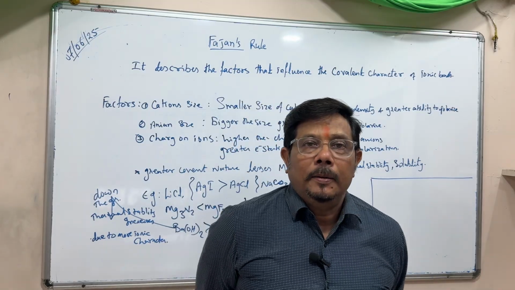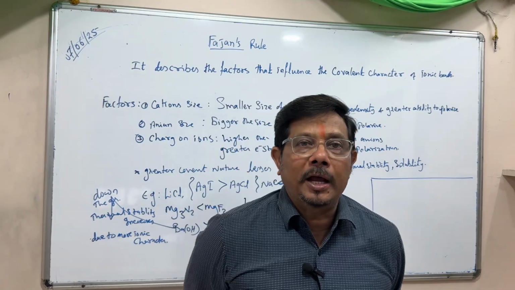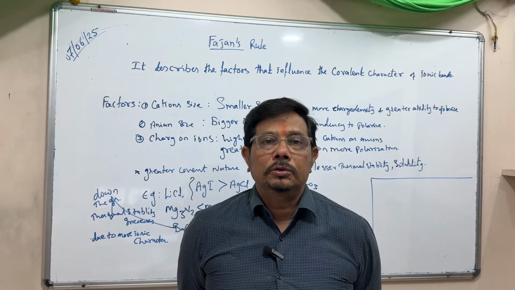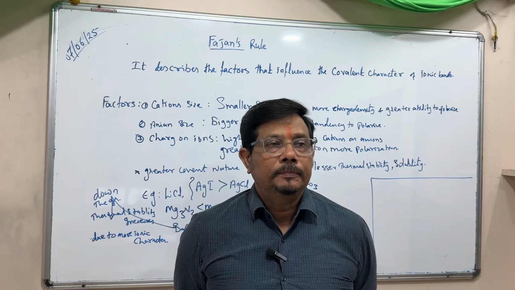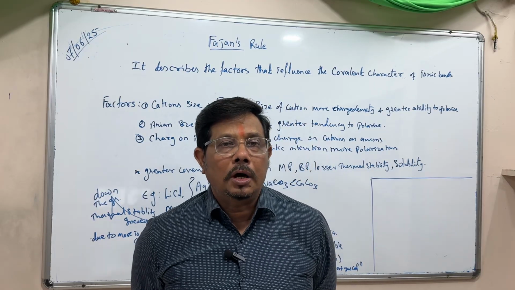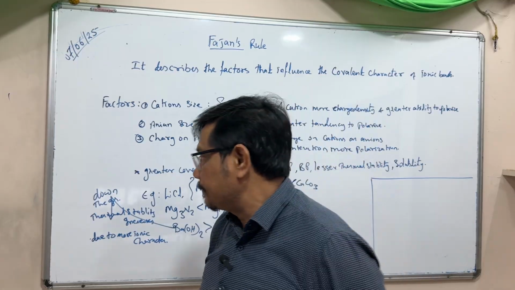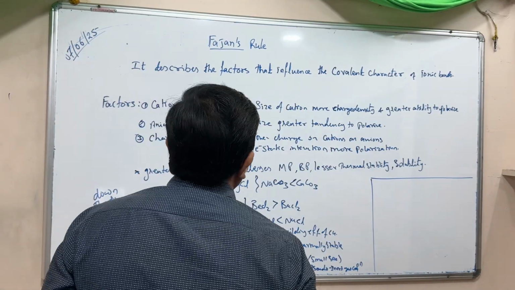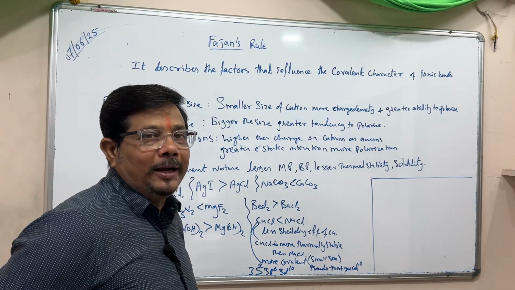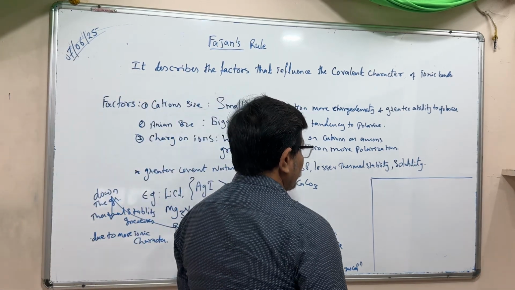Bonding is a chemical process which binds two atoms, molecules, or ions together, and the formation of a molecule or compound takes place. Here we have mainly two types of bonding, electrovalent bonding and covalent bonding.